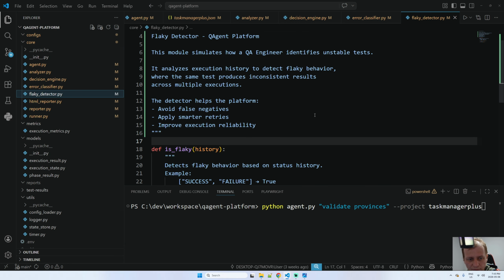And this is a flaky test. I think it's called flaky. Yeah, flaky. I remember I told you in the beginning that sometimes the element was not there in the first execution but was there in the second execution, and then the test fails or passes. My project will analyze this, and I will check whether it could continue or stop as well.